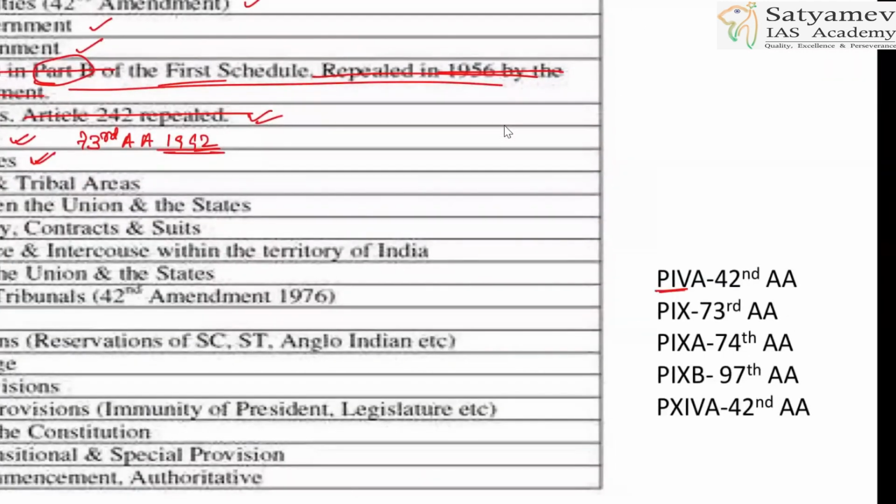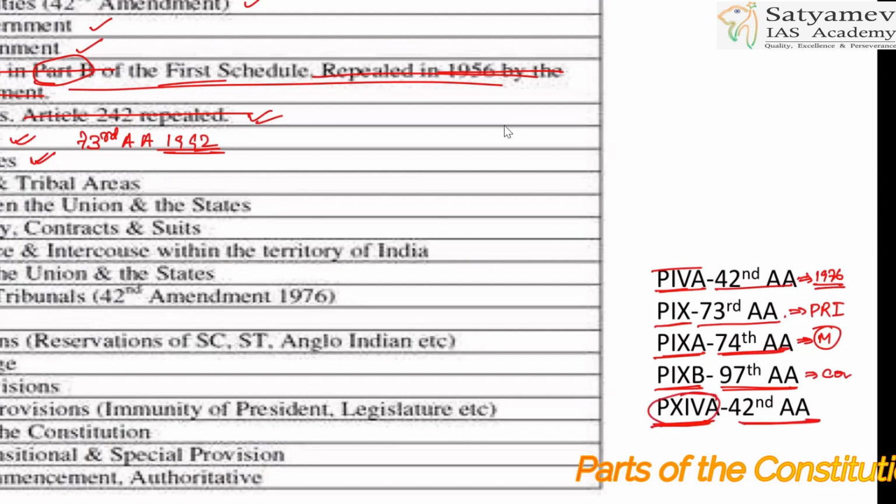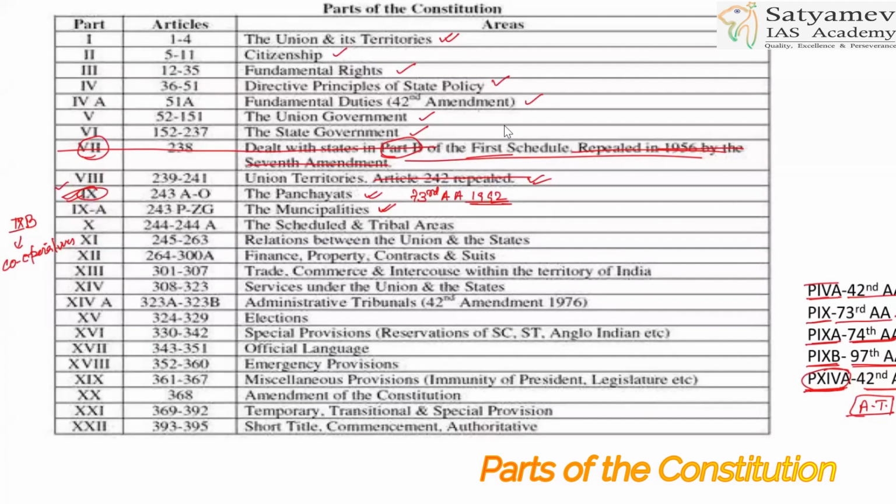Part 4A was added when? 47th Amendment Act, 1976. This happened during Indira Gandhi's time. All right. Part 9 came after the 73rd Amendment Act with respect to Panchayati Raj institutions. Part 9A will be coming with respect to the 74th Amendment Act. This will be municipalities. Part 9B, 97th Amendment Act. This will be with respect to cooperatives. And Part 14A is also with respect to the 42nd Amendment Act. What is Part 14A? Tribunals. Administrative tribunals will be there in Part 14A. All right. Remember.